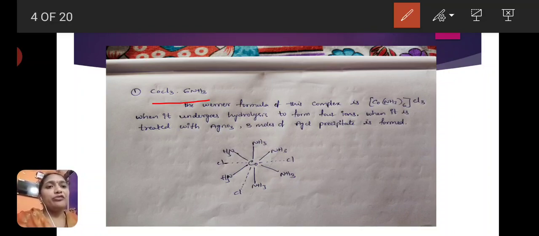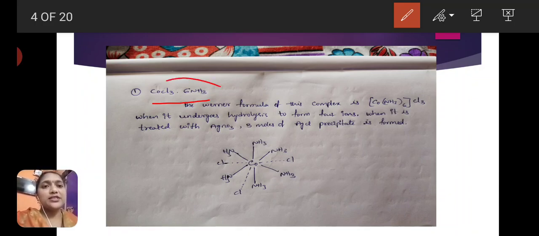The Werner formula of this complex is [Co(NH3)6]Cl3. This hexaamine cobalt is presented within the square bracket, meaning this is the coordination sphere. Outside, Cl minus ions are present.